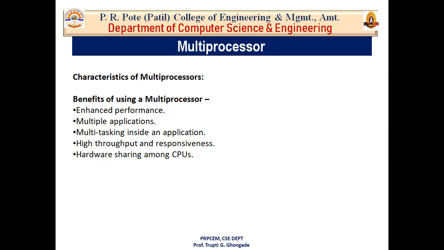First way is that users explicitly declare that the tasks of the program can be executed in parallel. Another way is that the compiler is provided with multiprocessor software that can automatically detect parallelism in the program. So actually it checks for the data dependency. Okay. So what are the characteristics of multiprocessor?